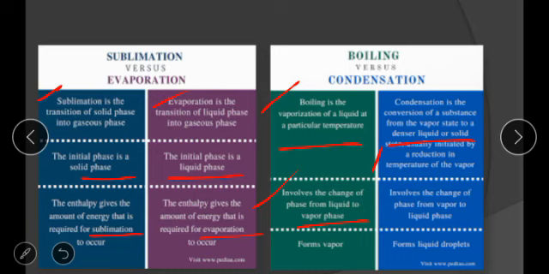Boiling is the conversion of liquid to vapor, whereas condensation is the conversion of vapor to liquid. Sorry, don't be confused. Then the third difference is what forms. Boiling forms vapor, whereas condensation forms liquid droplets.